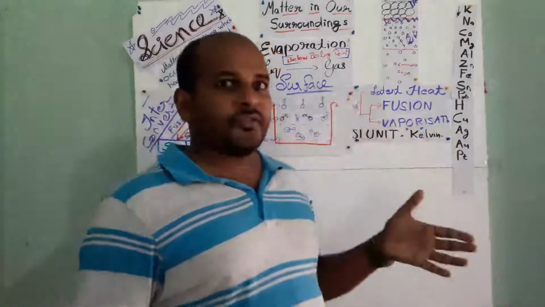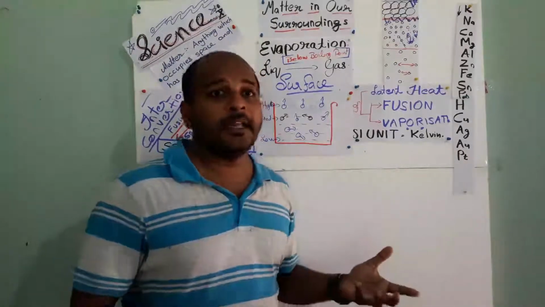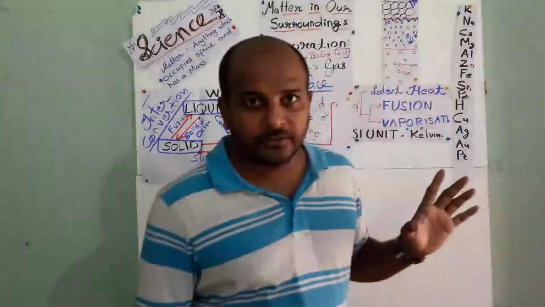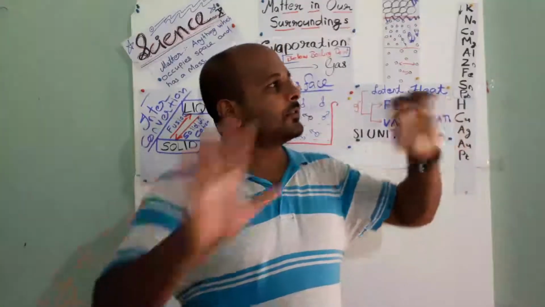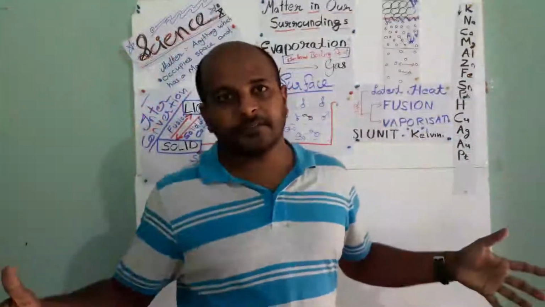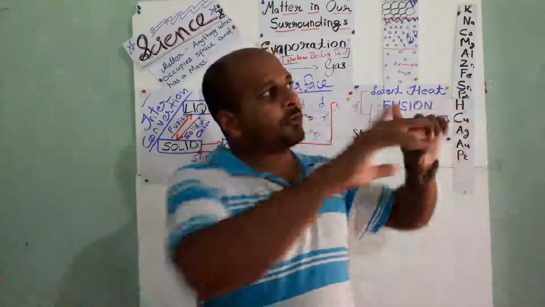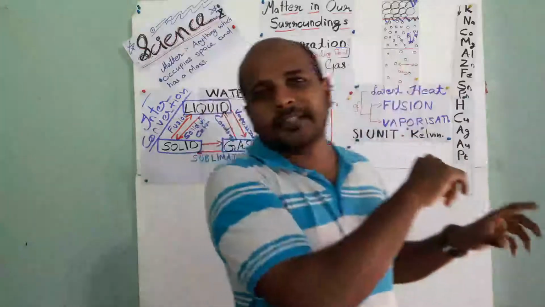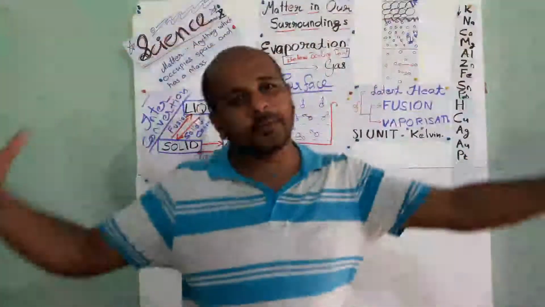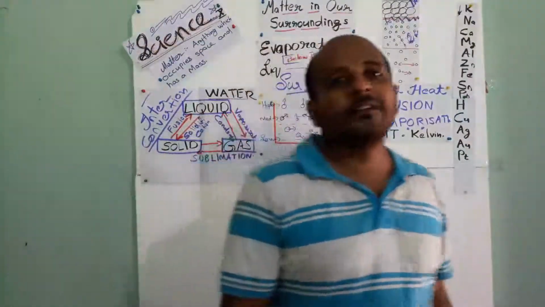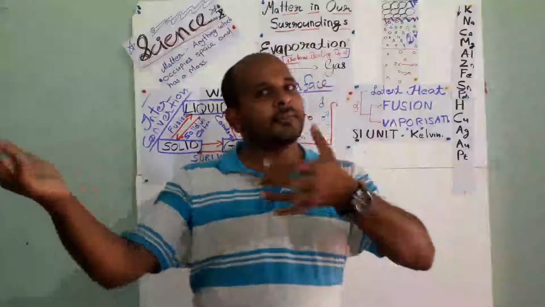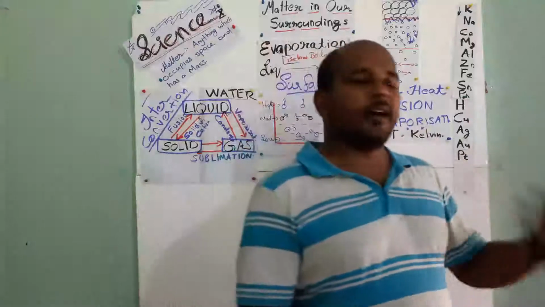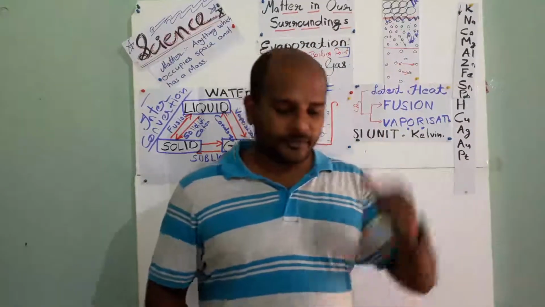If we increase the surface area, the evaporation rate will be high. That's why while drying our clothes, we make the clothes wide open. We are not crumbling them and hanging them there, isn't it? We make them wide open so that the maximum area is outside, so that much evaporation will happen and the clothes will dry soon. Understood? So it is a surface phenomenon.